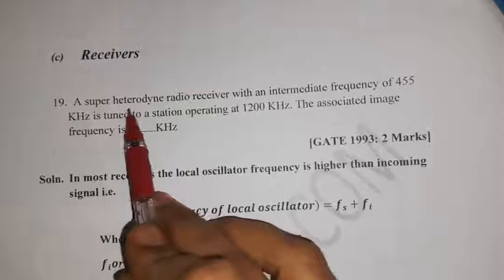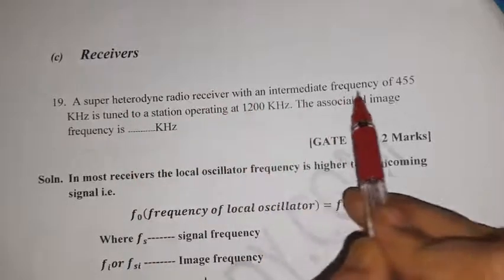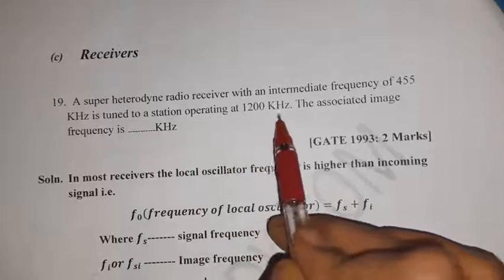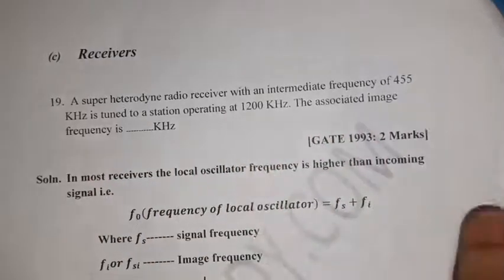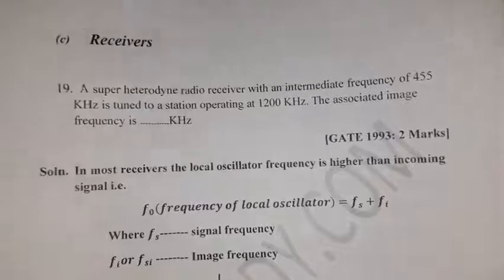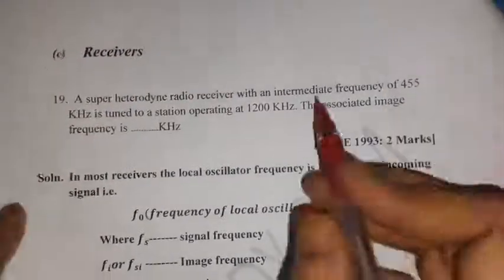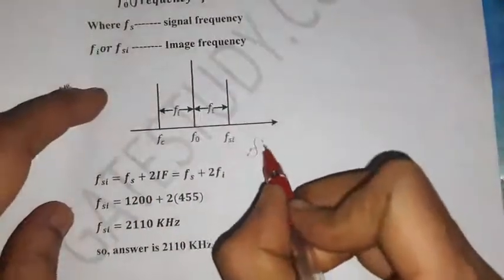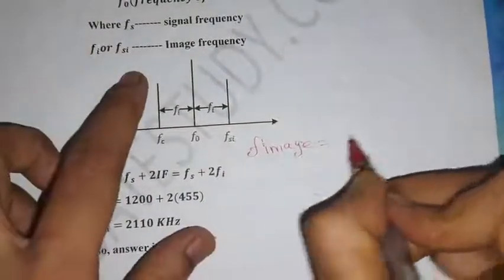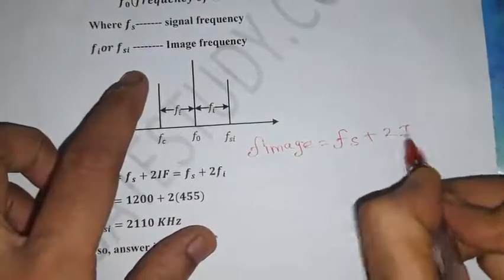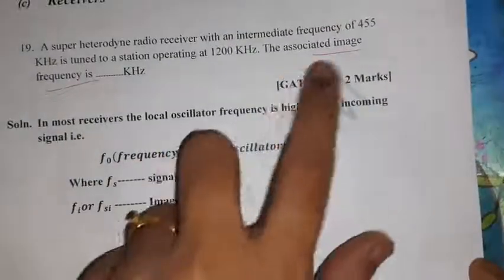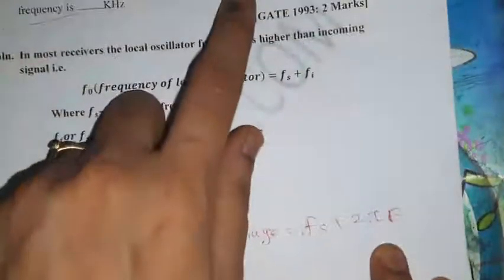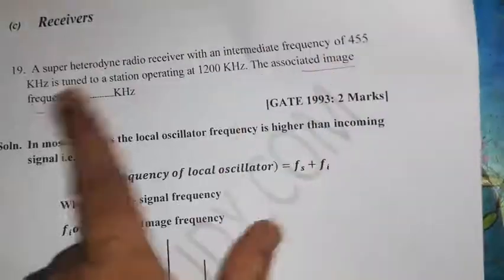A superheterodyne receiver with an intermediate frequency of 455 kHz is tuned to a station operating at 1200 kHz. The associated image frequency is dash kilohertz. This is one of the formulas, image frequency. We need to find out the image frequency. F image equal to Fs plus 2 IF. Fs is nothing but the given signal frequency, 1200 kHz, and IF is the intermediate frequency, 455 kHz.